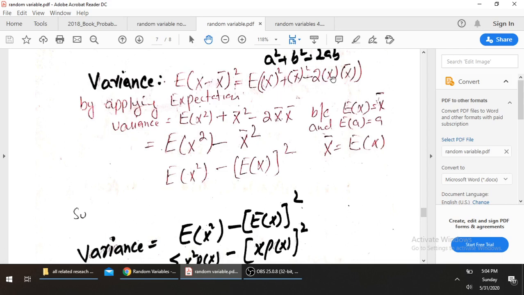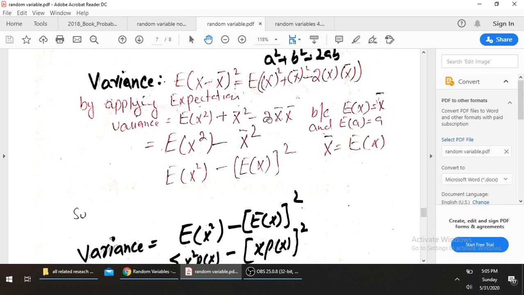By applying expectation, we get expected value of x square plus expected value of x bar square. Because x bar is a constant, x bar square is a constant, and the expected value of any constant is that constant. Expectation is always applied on a variable. So the expected value of x is equal to x bar, and we put in the value directly, so we get x bar square.